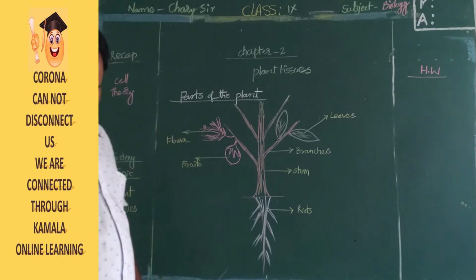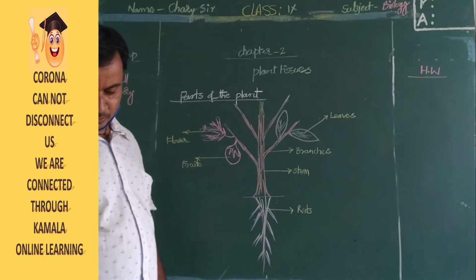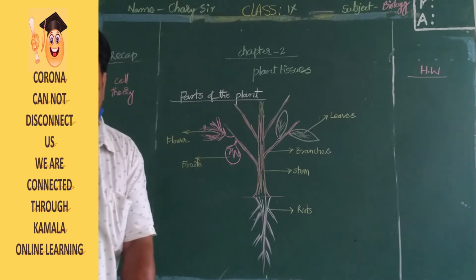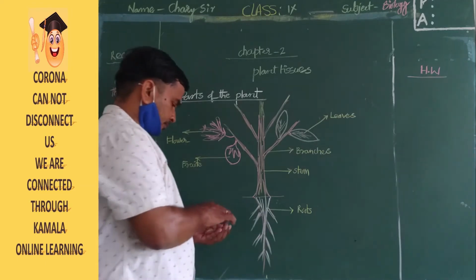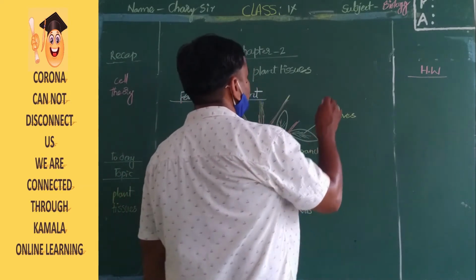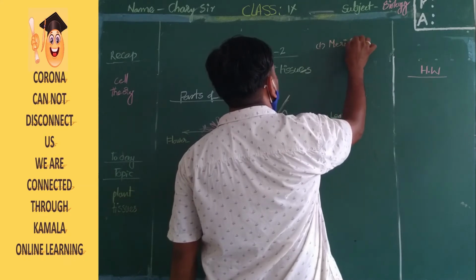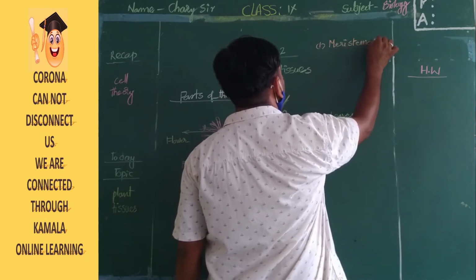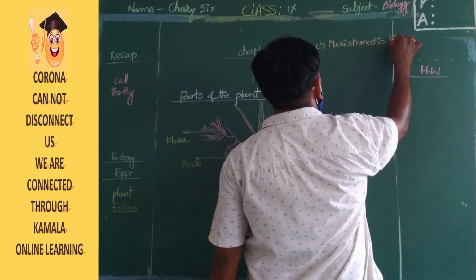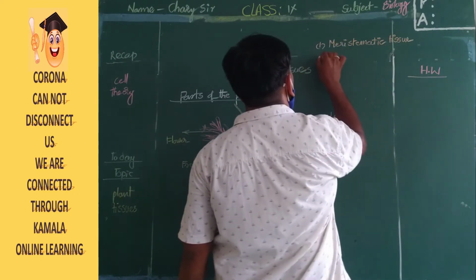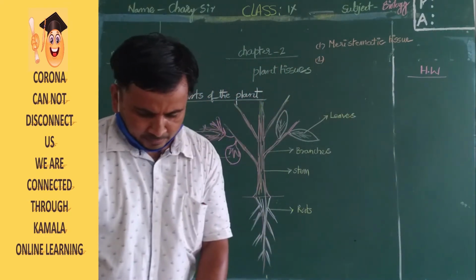Generally, plant tissues are divided into four types. The first tissue present in the plant is meristematic tissue.